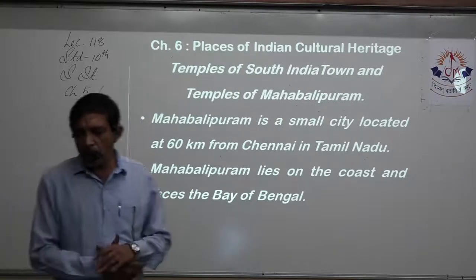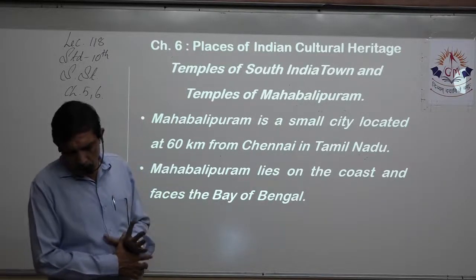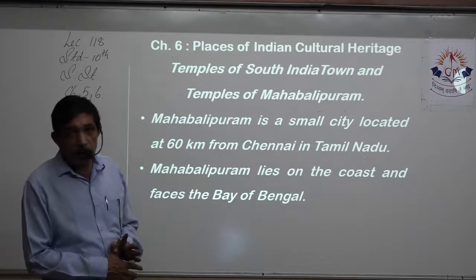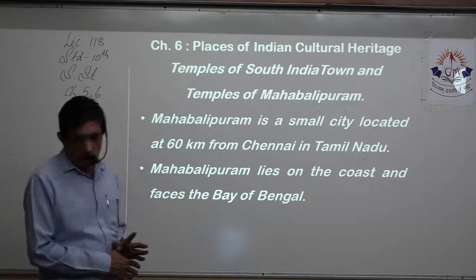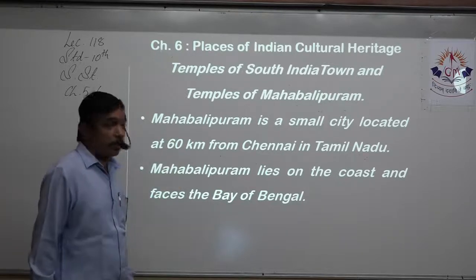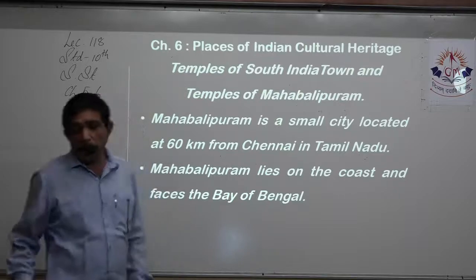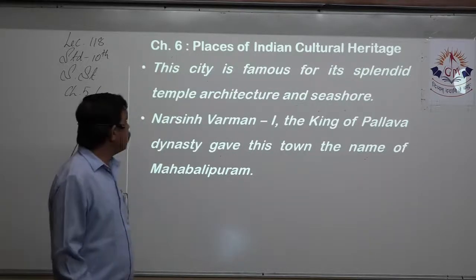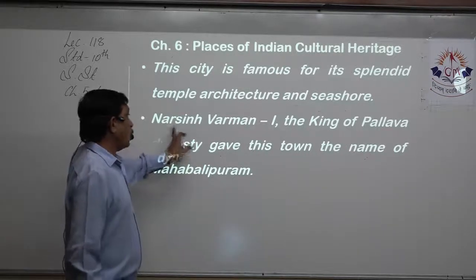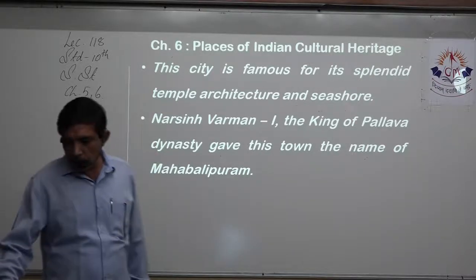Now we come to the temples of South India and the temples of Mahabalipuram. It's a very short question, can be asked for 2 marks or 3 marks, because the number of points is quite good. Mahabalipuram is a very small city located 60 kilometers from Chennai in Tamil Nadu. It lies on the coastal area and faces the Bay of Bengal. This city is famous for splendid architecture and the seashores. Very important, Narasimhavarman I was the king of the Pallava dynasty and gave this town the name of Mahabalipuram.